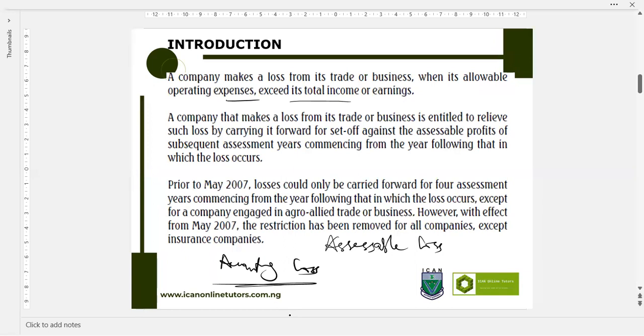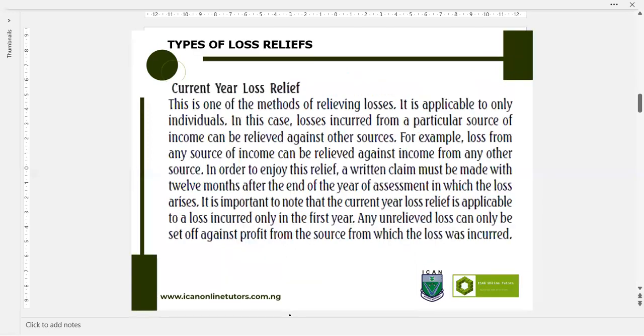Before now, there used to be a restriction for insurance companies, and then thanks to the finance team, the fiscal team, for helping us to abolish the restriction for insurance companies. So individuals or companies in insurance business can now carry forward their losses indefinitely.